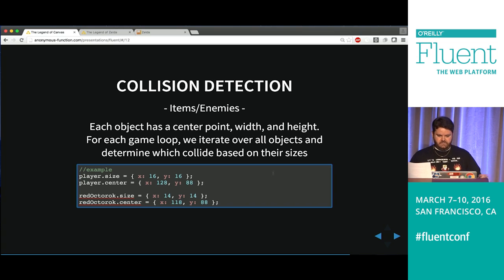And then if you played the original game back on the old NES, it had very limited power, right? So it could draw maybe 6 or 7 enemies before it would start to slow to a crawl. That's because it's doing all those calculations before it draws the next frame. So one thing we'll show later is that it's not really an issue for the browser, because modern computers are a little bit faster than they were 30 years ago.